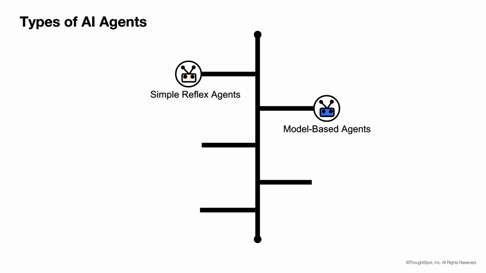Next, we have model-based agents. These agents maintain an internal representation or model of the world. This allows them to make decisions based not only on current input, but also on their understanding of the environment and past interactions. Moving on, we have goal-based agents. These agents are designed to achieve specific objectives. They evaluate possible actions based on how well those actions move them toward their goals.